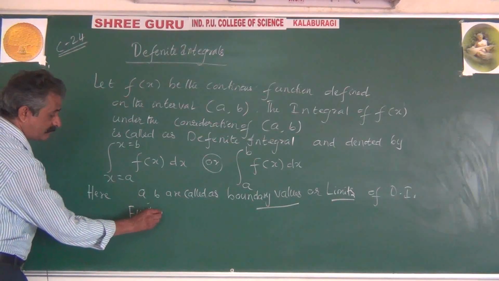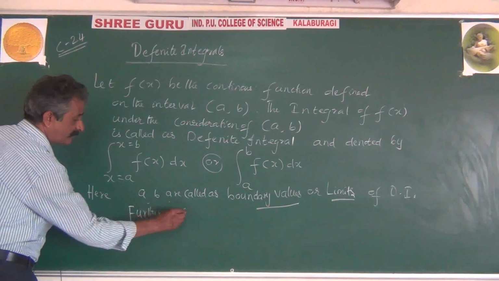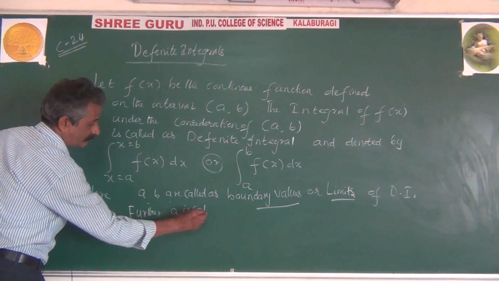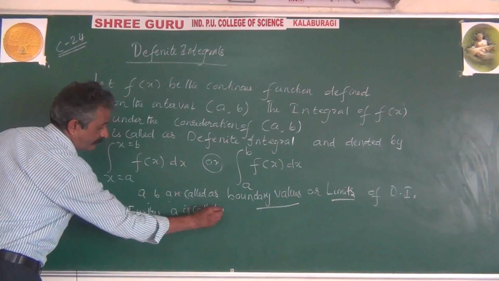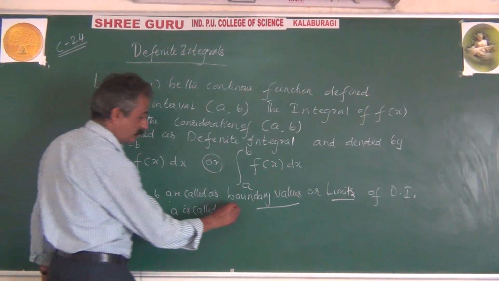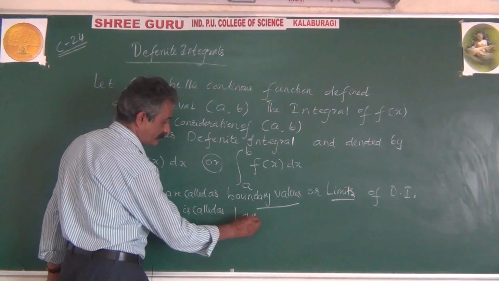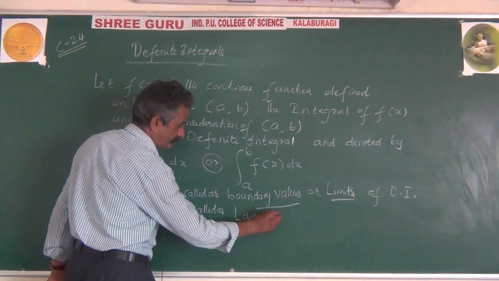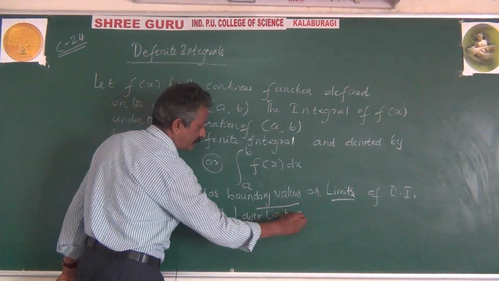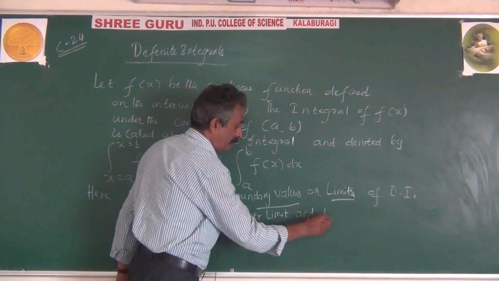Further, a is called the lower limit and b is called the upper limit.